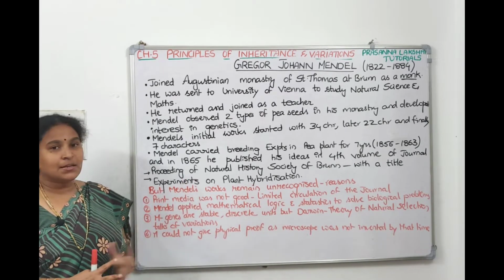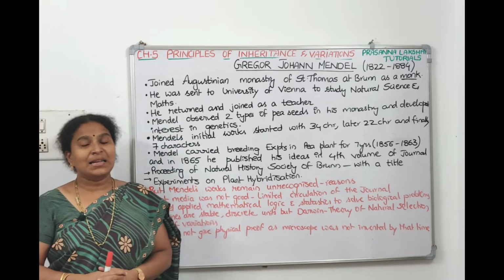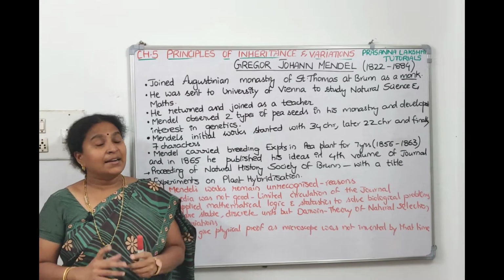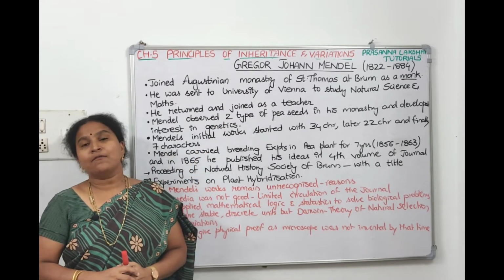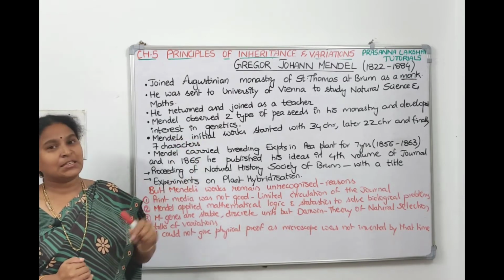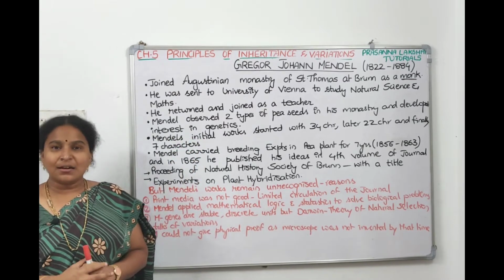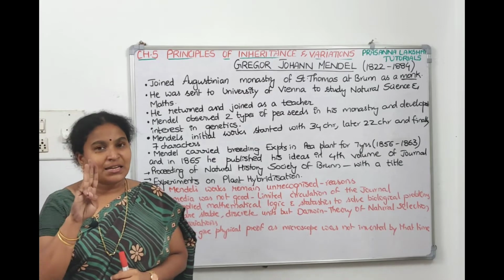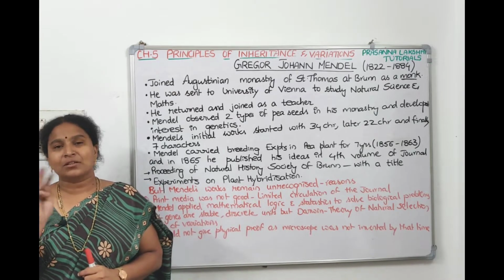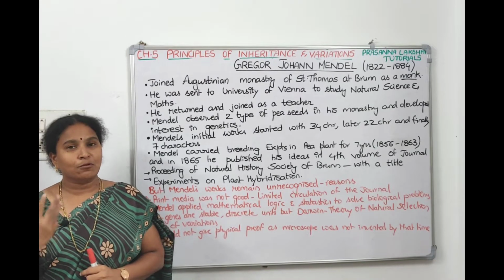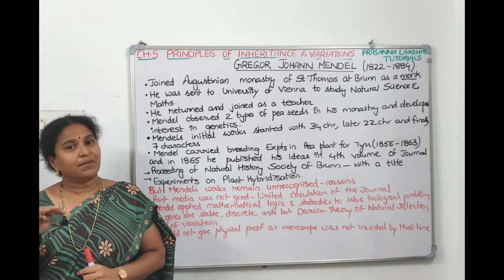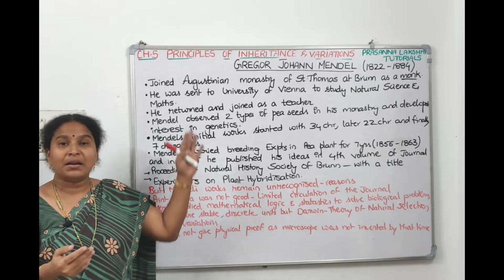Because of all these reasons, Mendel's work was not recognized, and he died in the year 1884 due to kidney failure. After 16 years of his death, that is 1884 plus 16, which is 1900, three scientists independently, from three different countries, did the same work and published the same work. What are the names of those scientists? In the year 1900, three scientists independently rediscovered Mendel's work, telling the same thing Mendel had already told.